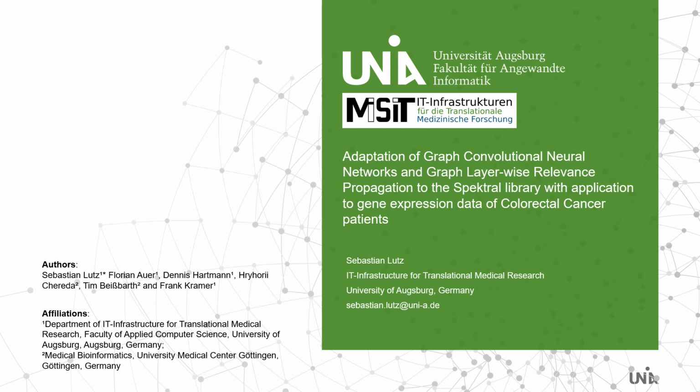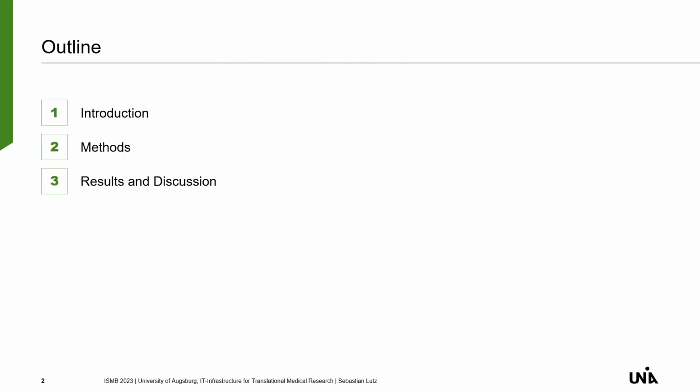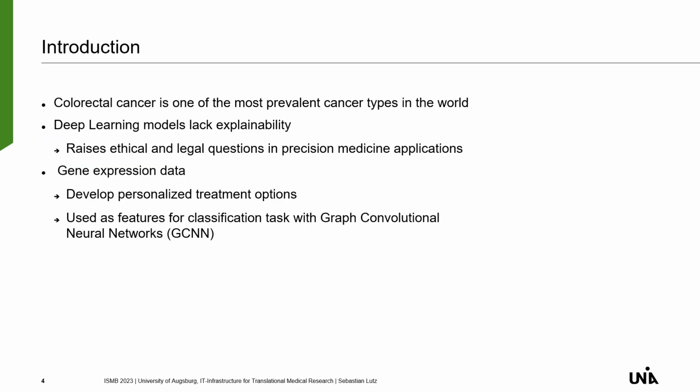I will present to you our work on the adaptation of graph convolutional neural networks and graph layer-wise relevance propagation to the Spektral library, with application to gene expression data of colorectal cancer patients. At first, I will give a short introduction.